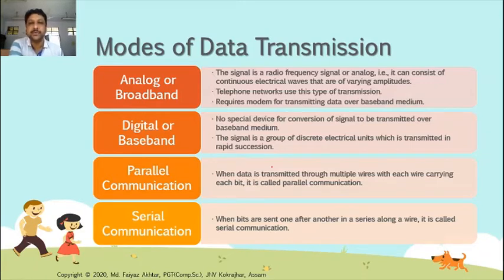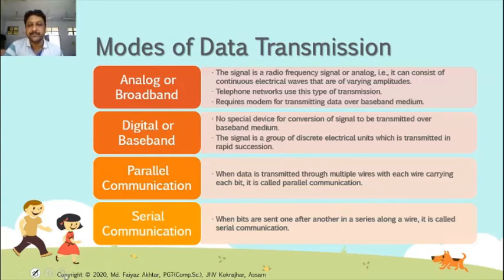Next one is mode of data transmission. How can we transmit data? Data may be text, messages, audio, video, pictures, images. These are known as data. What are the modes by which we can transmit data from one device to another device?